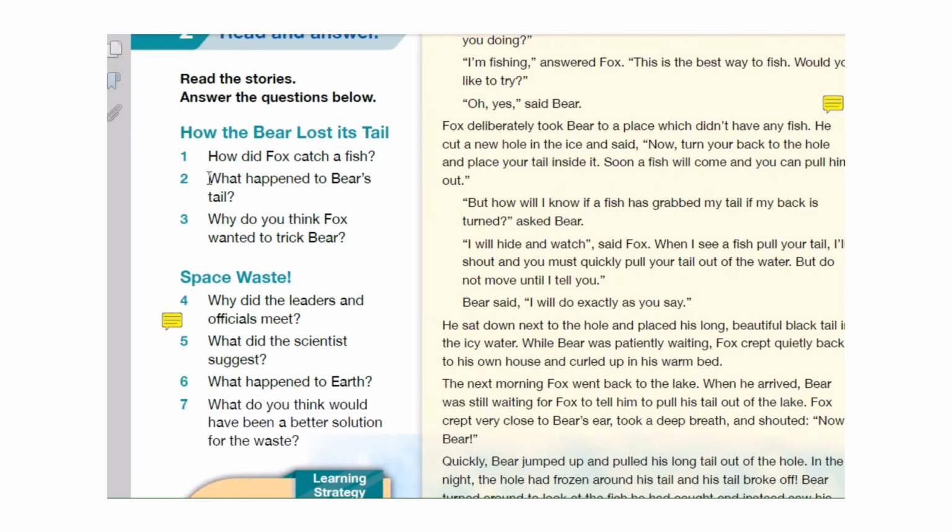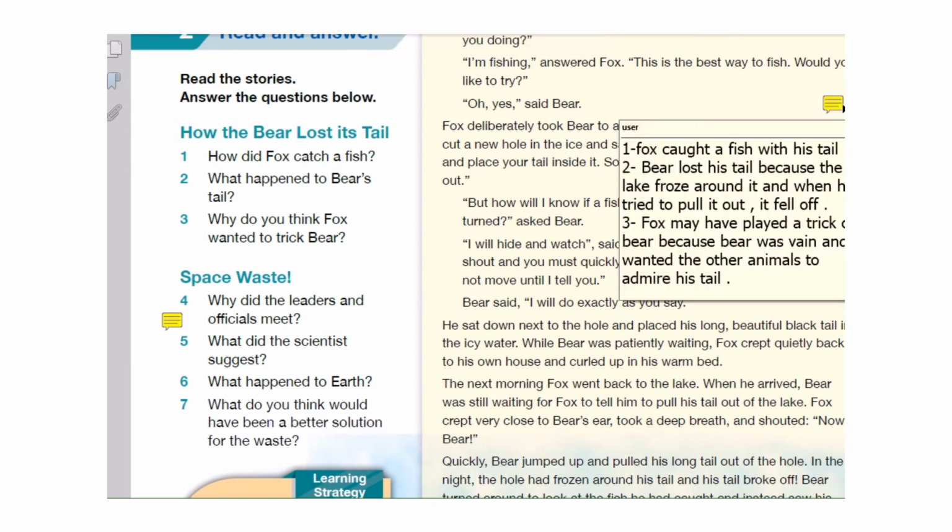Now we move to the three questions here. How did the bear lose its tail? How did the fox catch a fish? What happened to the bear's tail? Why do you think Fox wanted to trick Bear? Now think, you have one minute to go. Pause this video. You can stop it and look at the answers here.